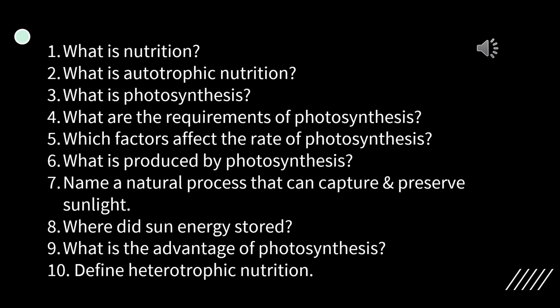Number 9. What is the advantage of photosynthesis? Oxygen evolved during photosynthesis is released into the atmosphere. Hence, our atmosphere is replenished with oxygen by photosynthesis. Number 10. Define heterotrophic nutrition. Heterotrophic nutrition is a type of nutrition in which the organism depends on other organisms directly or indirectly for their food.